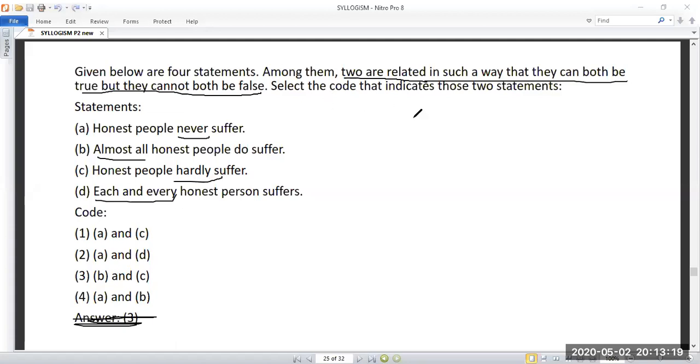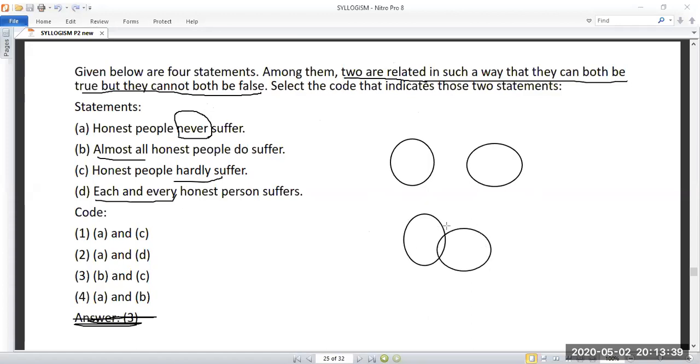So first draw the diagram for this question. So "never", in the sense, how to draw the diagram. Honest people never suffer. It will be like this. "Almost all" means some. Okay. "Each and every" means this one.